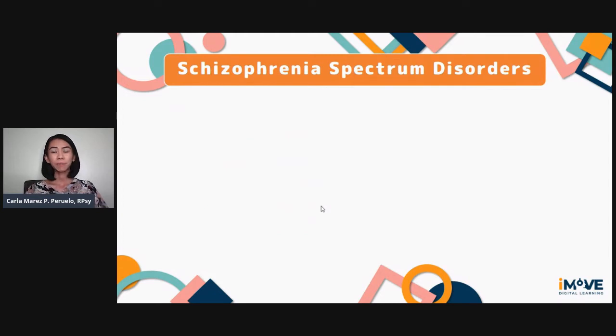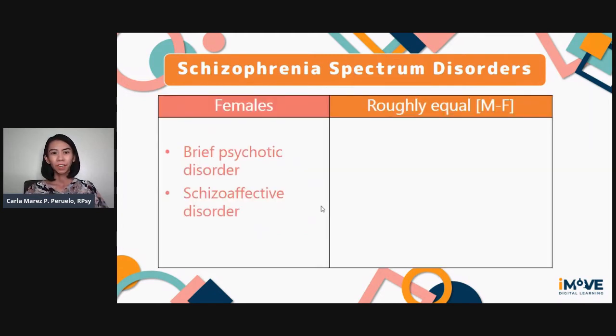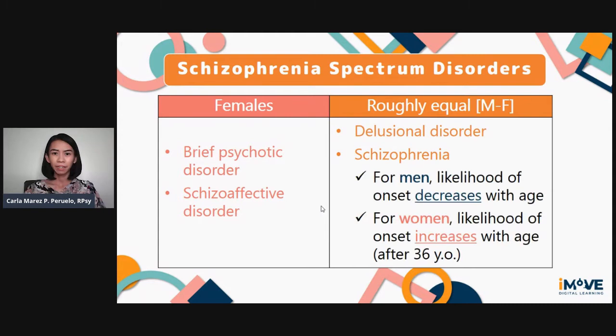As for schizophrenia spectrum disorders, brief psychotic disorder and schizoaffective disorder are more common in females, while delusional disorder and schizophrenia are roughly equal among males and females. For men, the likelihood of schizophrenia decreases with age, while for women, the likelihood of the onset of schizophrenia increases with age.